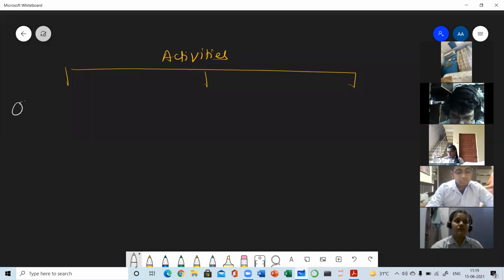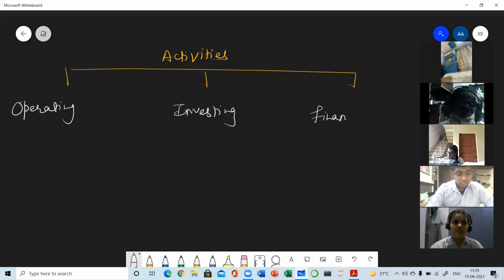Yes, operating activities. One marker question can also come on the definition of these activities: operating, investing and financing activities. So operating activities are those activities which are related to the main business operations.